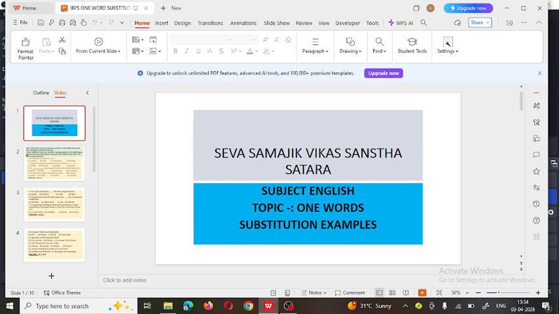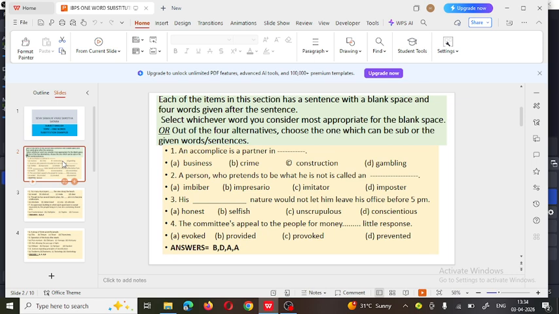Today in our English session we are going to discuss one word substitution. Here on the screen you can see the type of question that can be asked under this heading. Each item in this section has a sentence with a blank space and four words given after the sentence.